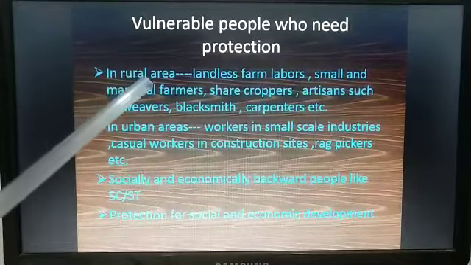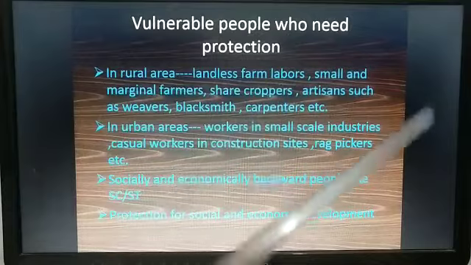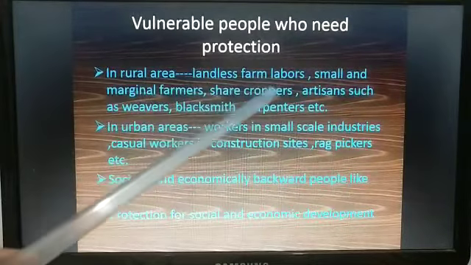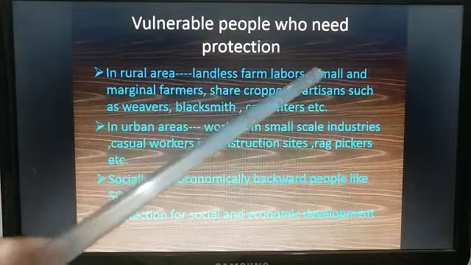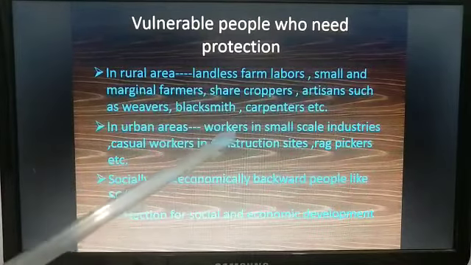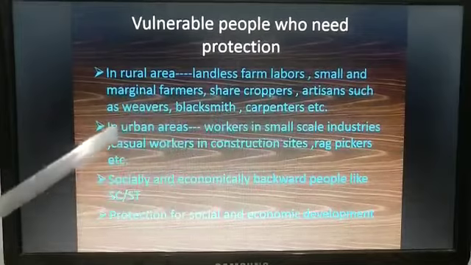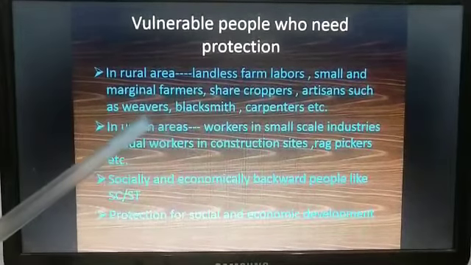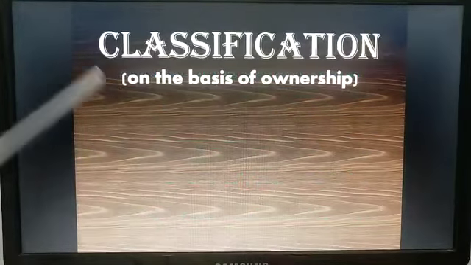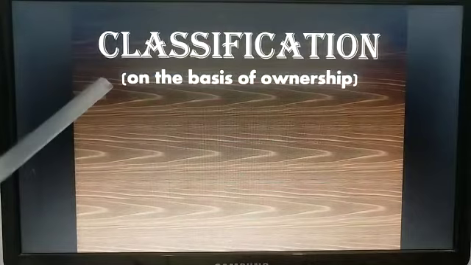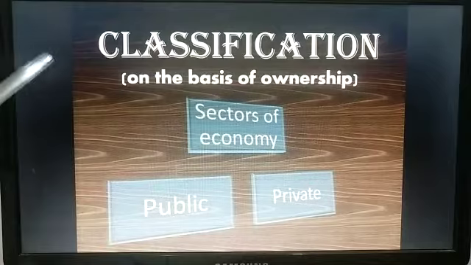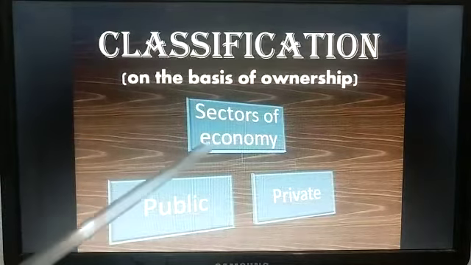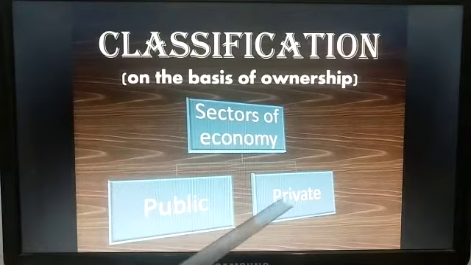In rural areas, landless farm laborers, small and marginal farmers, sharecroppers, artisans such as weavers, blacksmiths, carpenters, etc. In urban areas, workers in small scale industries, casual workers in construction sites, etc. Next is the classification on the basis of ownership. On the basis of ownership, the sectors can be classified into public and private sector.